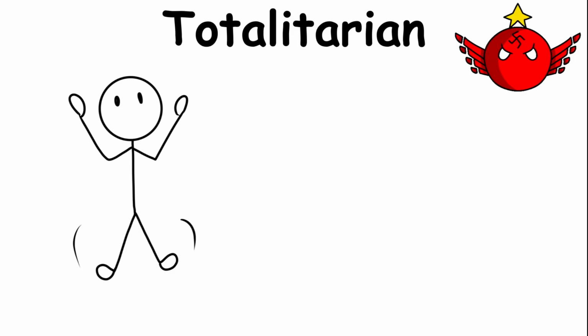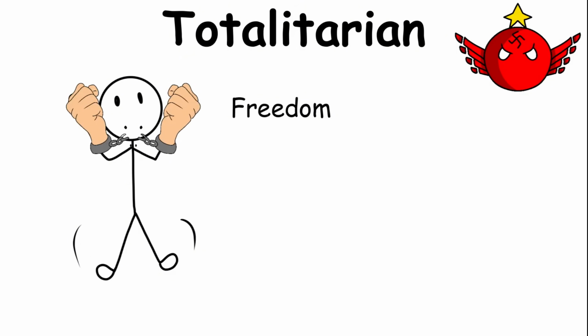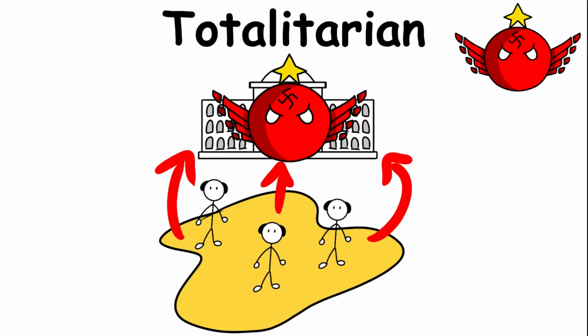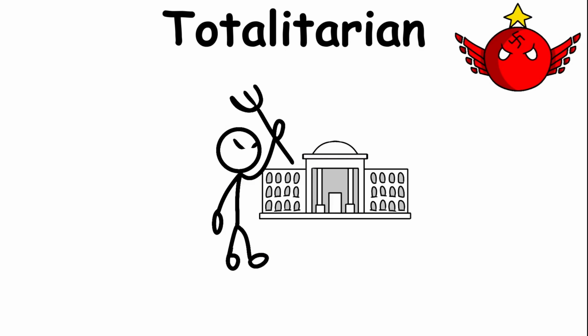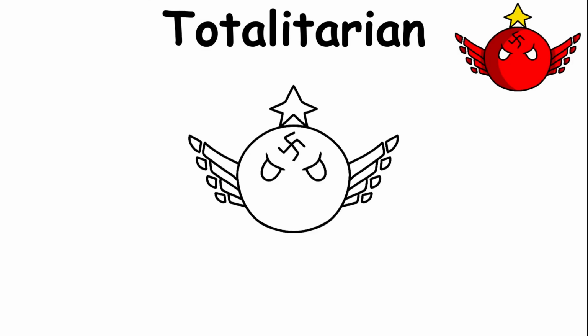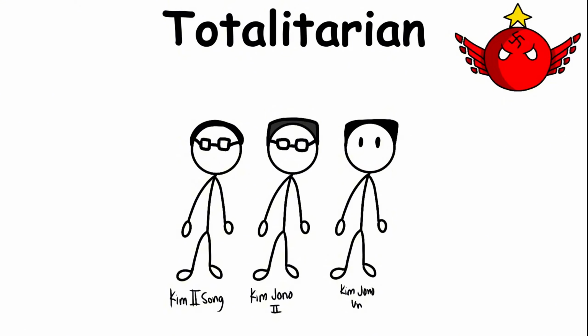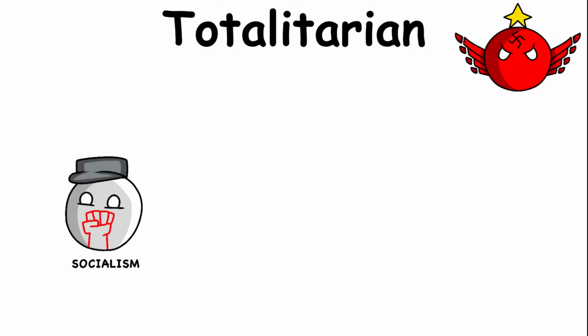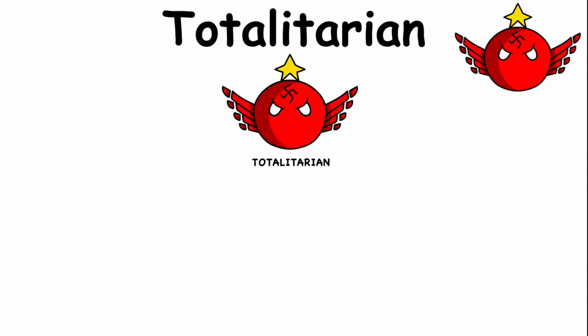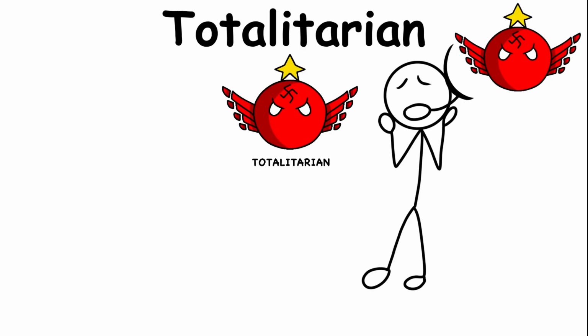In theory, people living under a totalitarian regime have very limited freedom because the state expects complete obedience. The basic idea is that every part of society should remain under state control and that no individual or group should act against the state. North Korea is one of the best-known modern examples of a totalitarian regime. It operates as a totalitarian republic and has been ruled by the Kim family for 3 generations. Like socialist, autocratic, and communist systems, totalitarian governments can lead to serious restrictions on human rights and widespread government abuse.